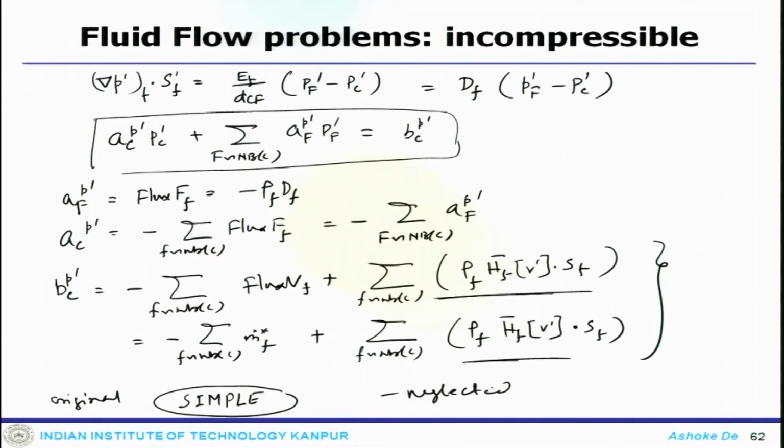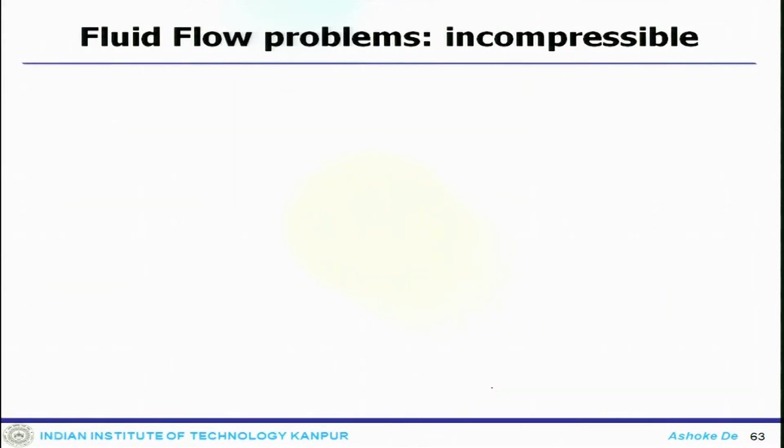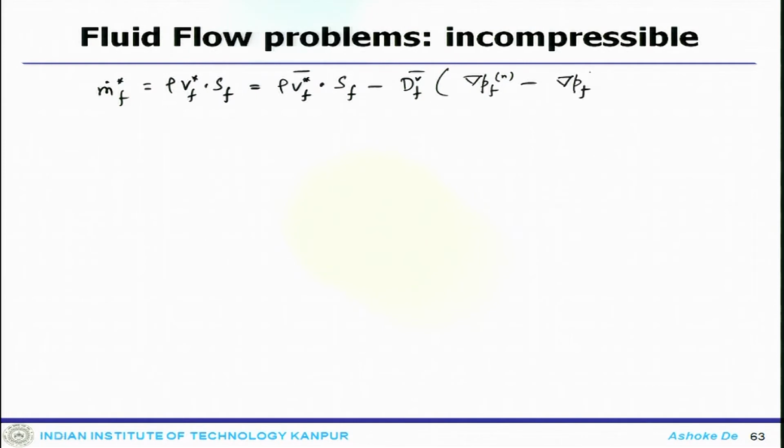Now, after getting all these corrections and the Rhie-Chow interpolation, finally the mass flow rate can be calculated as rho V star F dot S F minus d F V times delta P F n minus delta P F n bar dot S F. Now, the pressure and velocity fields which are corrected and calculated at the cell centroid can be used to correct the mass flow rate.